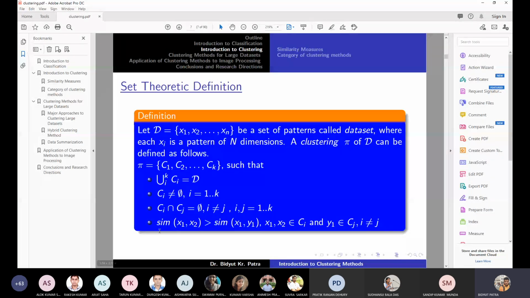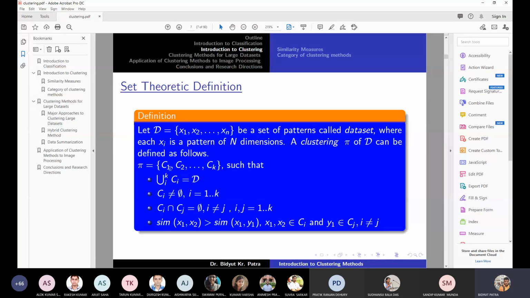And lastly, the similarity between two objects from the same cluster x1, x2, where x1, x2 belong to the same cluster Ci, will be greater than the similarity between two objects from two different clusters, each taken from different clusters. So x1 is taken from Ci, and y1 is taken from Cj. If this condition is satisfied, then we can say this pi is a partition or clustering of the data set D. Please note that the word clustering is a synonym for the partition.